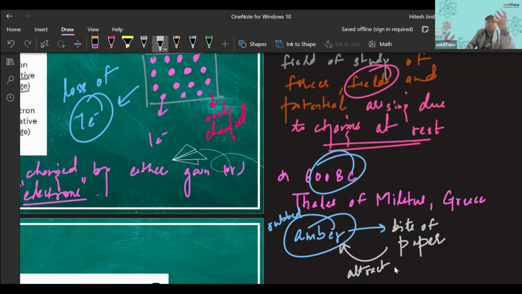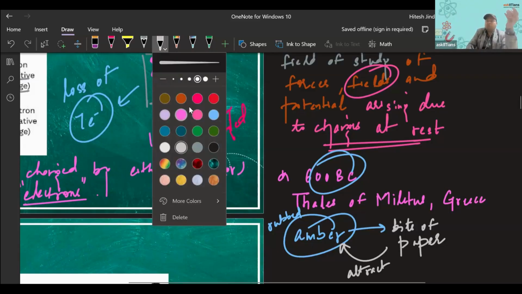It is attracting them, attracting the bits of paper. That means that the amber has become charged. We have seen from our gravitation chapter that this paper and this amber do not have that much mass to attract each other due to the gravitational force. So there must be some charges involved in this force of attraction.